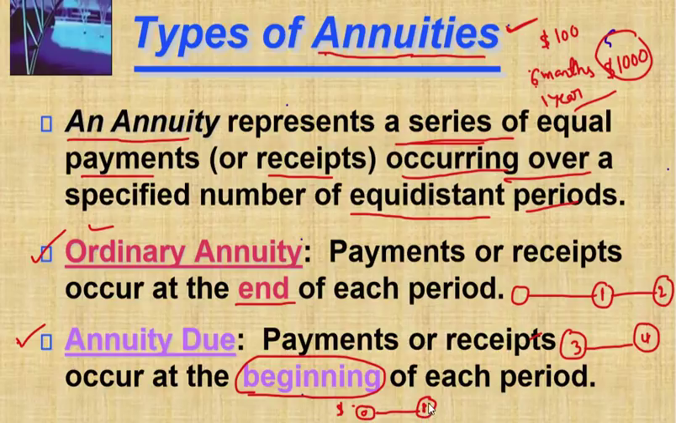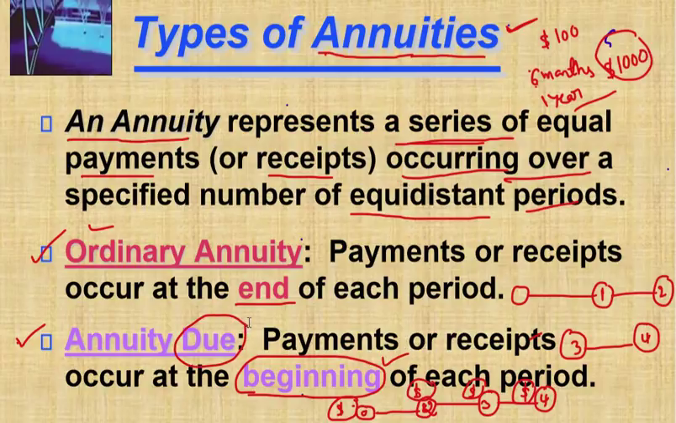So the second year is starting at this point, so you are receiving funds here. Again, the third year is starting at this point, you are receiving funds here. And the fourth year is starting at this point, you are getting funds here. So you are getting first, second, third, fourth equal installments or equal payments or receipts over a specified time, but you are receiving at the beginning. This is called annuity due.